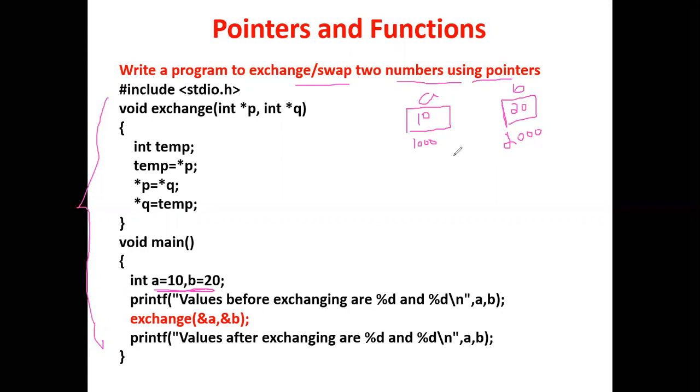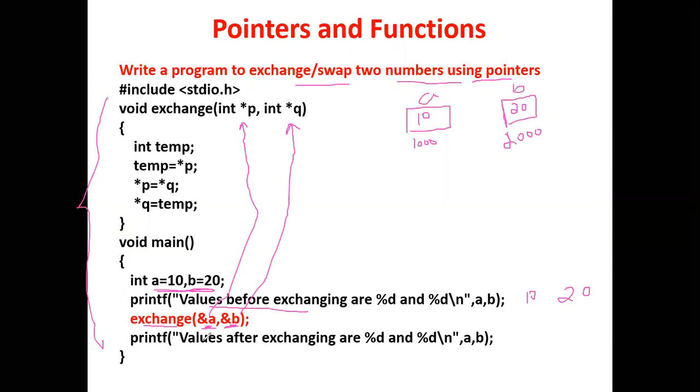So initially we are writing the value before exchange. So the value before exchange is what? 10 and 20. And after that we are calling the function exchange. We are passing not just the variables, we are passing the address of variables A and B. The address of variable A will be stored in the pointer P, and the address of variable B will be stored in the pointer Q.